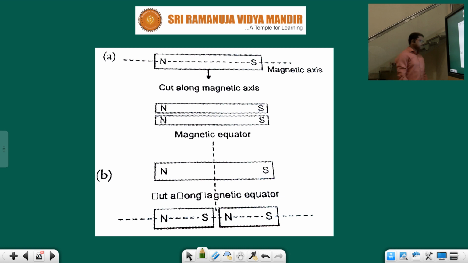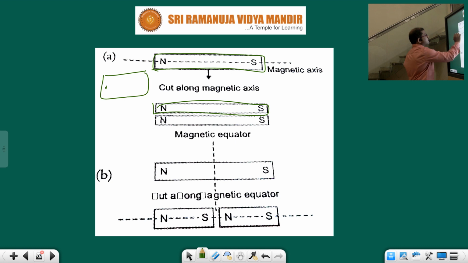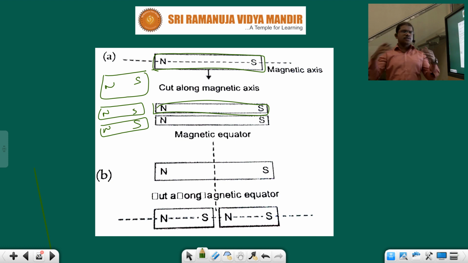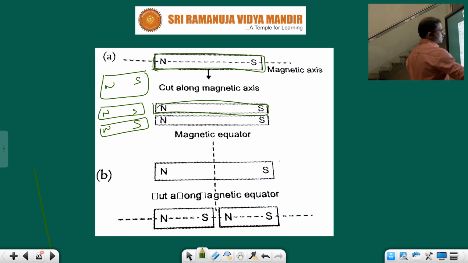Next, see, children, this one. Earlier it is a huge magnet. Here, see the bisection. Earlier this is the magnet. Now it was divided into two pieces parallelly. There is a division parallelly, children. In the second case, perpendicularly the magnet got divided.